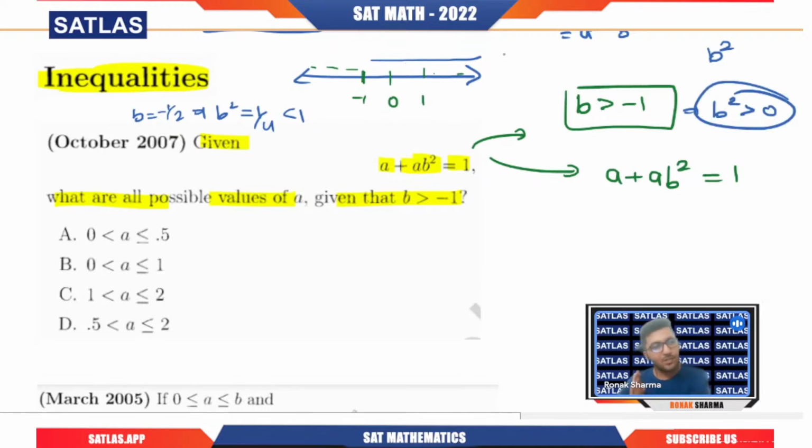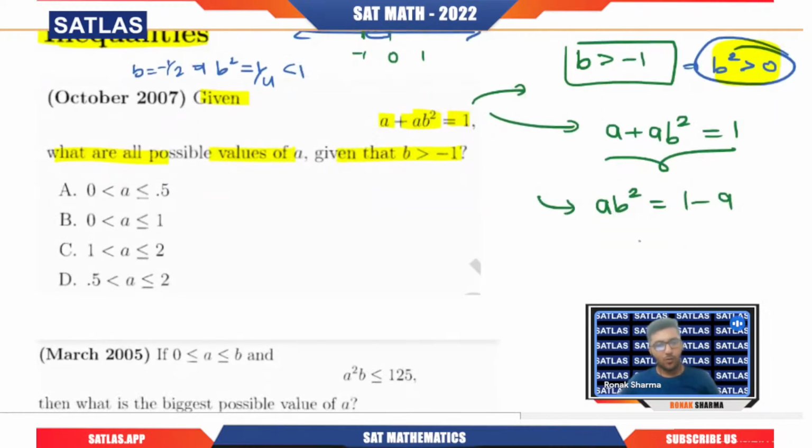If b is greater than 0, that is fine, the square is also greater than 0. But even if b is greater than -1, for the values between -1 and 0, its square is going to fall between 0 and 1. So basically the range of b² is that it is greater than 0. Remember that. From a + ab² = 1, I can write ab² = 1 - a, that means b² = (1 - a)/a. Now b² is greater than 0, so this should also be greater than 0.